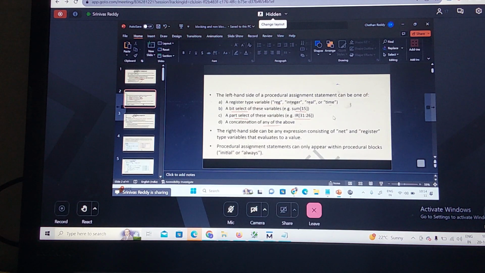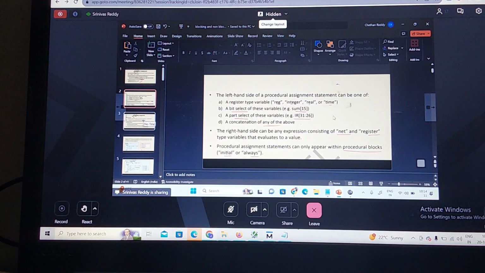The right hand side expression in the procedural assignment statement can consist of net data type, register data type, or any variable that evaluates to a value. It may also be a bit selection, part selection, or a concatenation. This procedural assignment statement can only appear within procedural blocks. What are the procedural blocks? Initial and always.